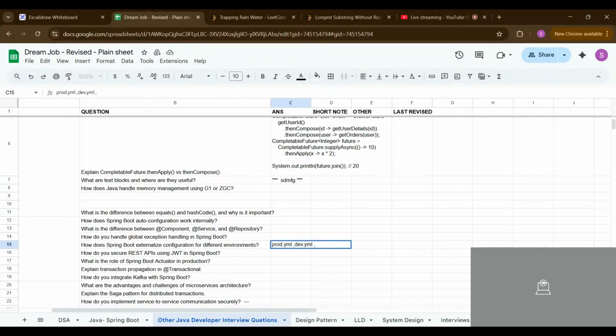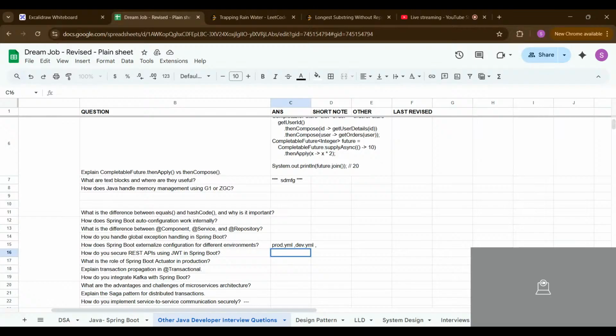Or you can also create a global environment YML file to apply to all of the environments. This is how we can configure the environment on different servers basically.